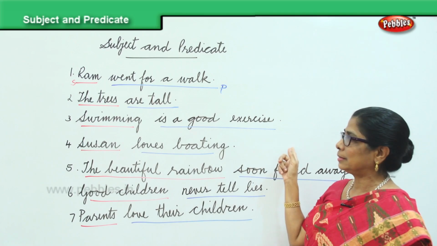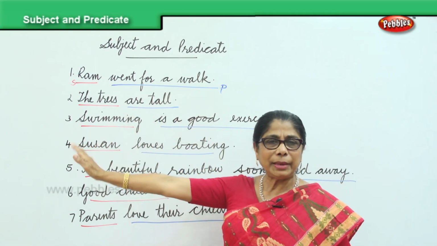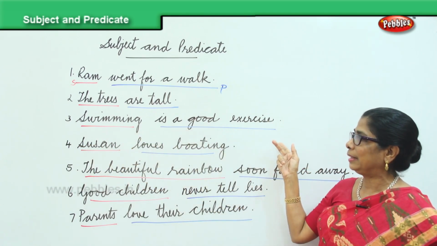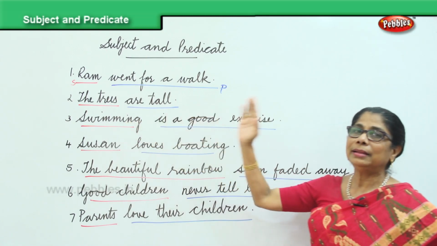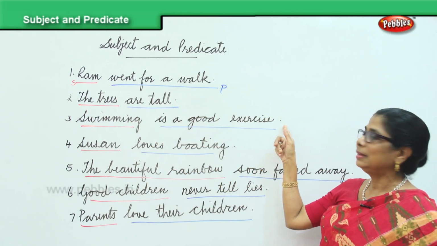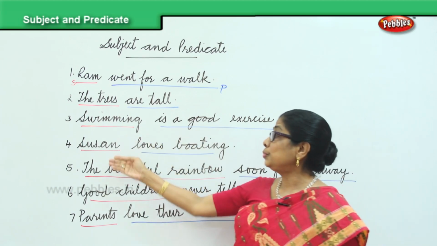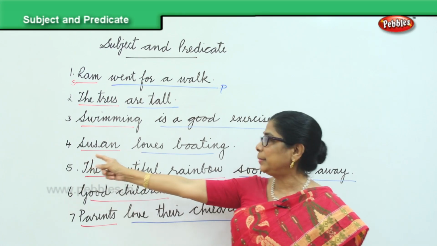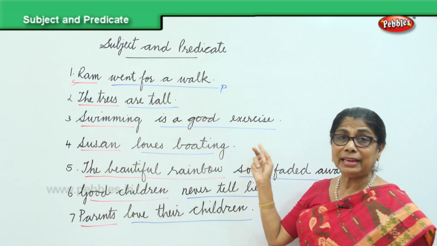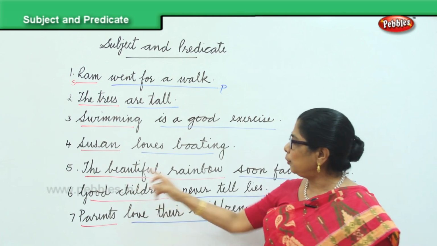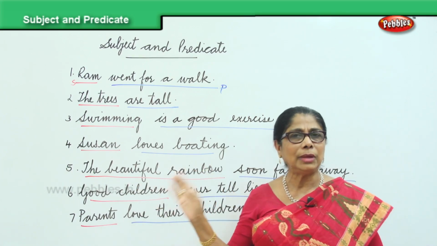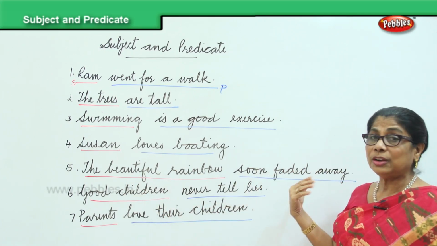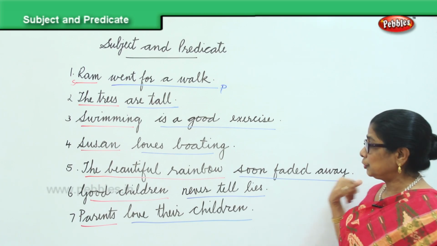Swimming is a good exercise. We are talking about swimming. Swimming is the subject of the sentence and is a good exercise is the predicate. The sentence begins with the capital letter S and ends with the full stop. Susan loves boating. Susan is the subject, S capital. Loves boating is the predicate. It ends with the full stop. The beautiful rainbow, we are talking about the beautiful rainbow, is the subject. Begins with the capital letter. Soon faded away is the predicate. Ends with the full stop.